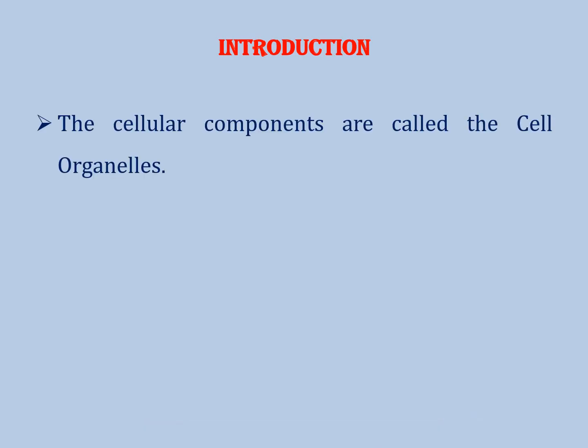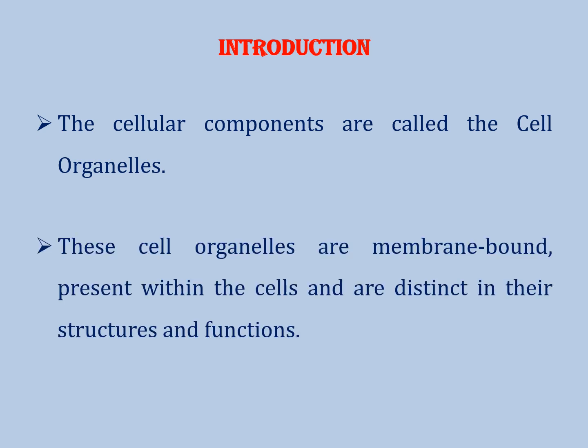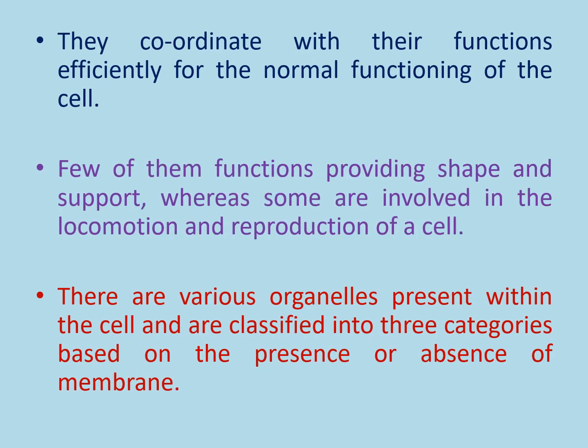Introduction. The cellular components are called the cell organelles. These cell organelles are membrane bound, present within the cells and are distinct in their structures and functions. They coordinate their functions efficiently for the normal functioning of the cell. A few of them function in providing safety and support, whereas some are involved in the locomotion and reproduction of a cell.